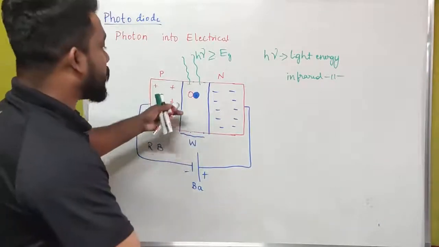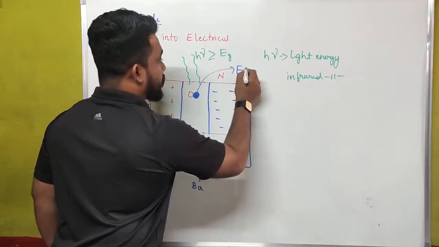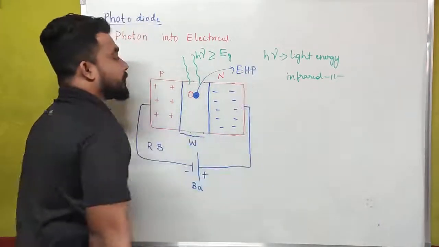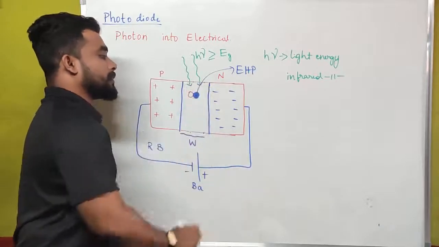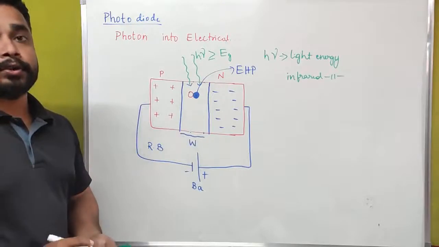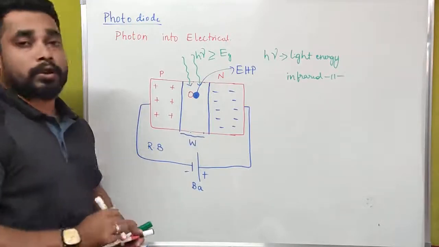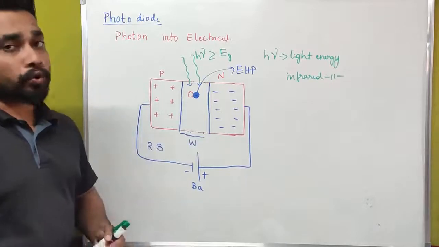This is what we call an electron hole pair. Once the electron absorbs the incident photon energy, then this electron is going to attach with a hole of the depletion layer. This is what we call an electron hole pair.